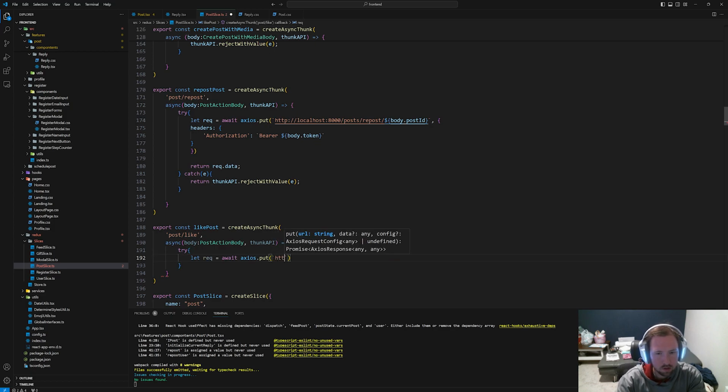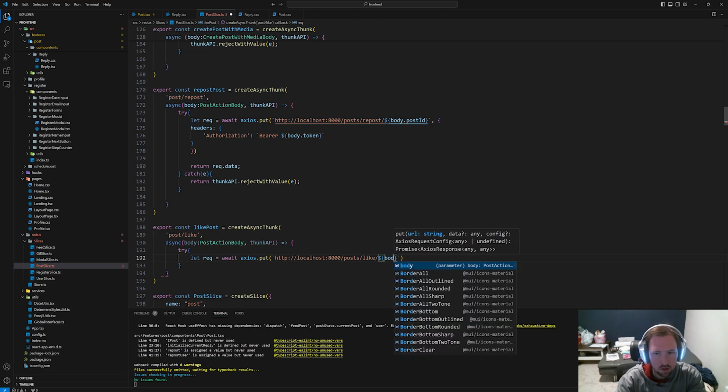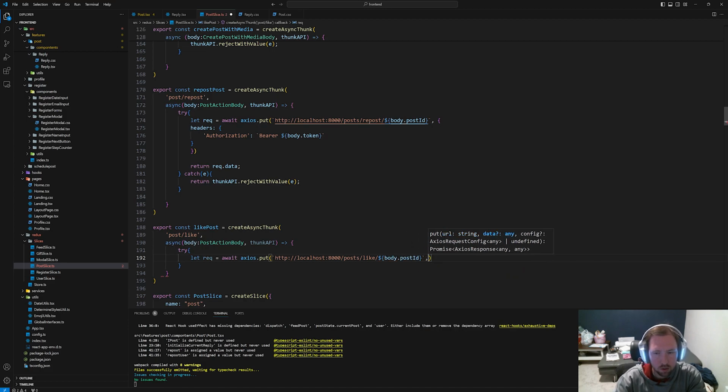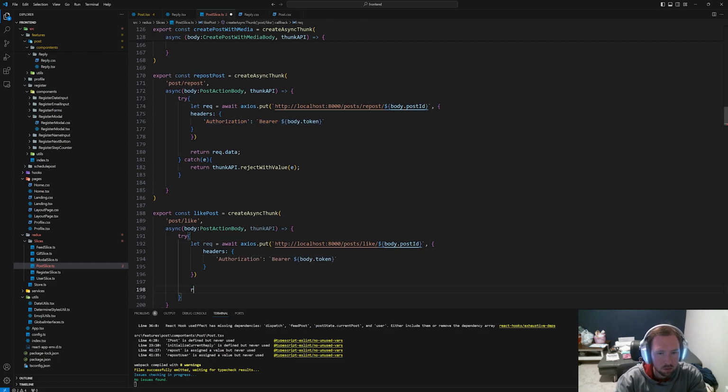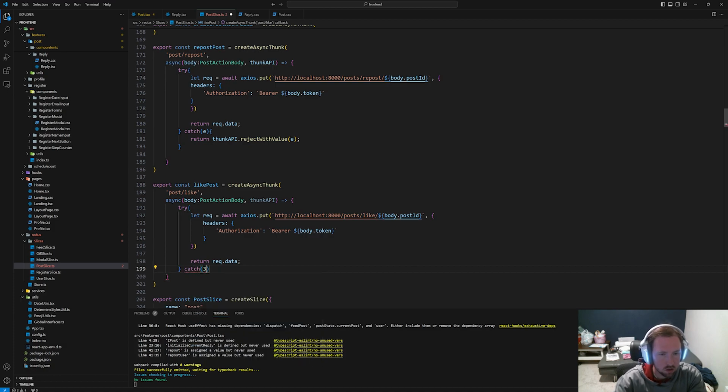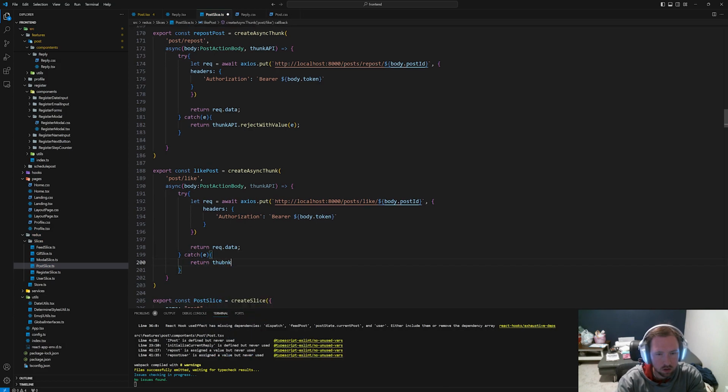And this is basically the same thing: http://localhost:8000/post/like/ curly brace body.postID. So we want to like that post, and then we'll have our headers again, with our authorization with Bearer. So I'm just going to grab this, and then we will return our req.data, and then here we'll catch E, and then we'll return thunkAPI.rejectWithValue E.